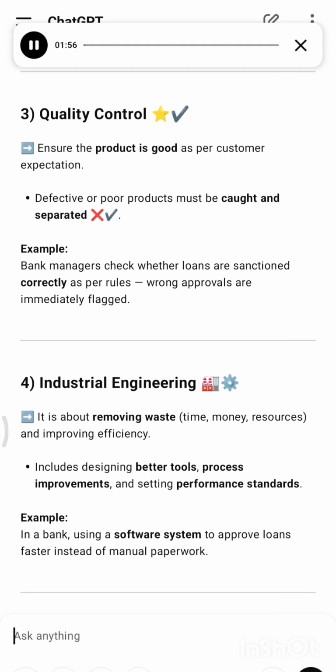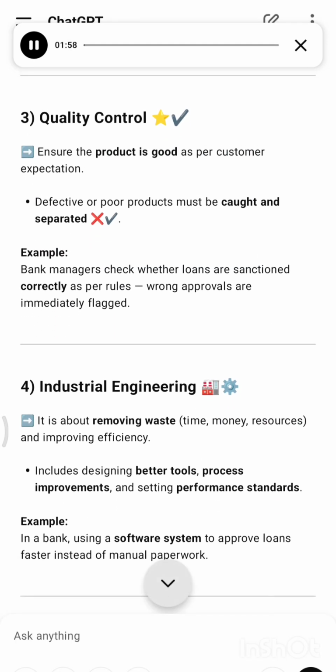Quality control. Ensure the product is good as per customer expectation. Defective or poor products must be caught and separated. Example: bank managers check whether loans are sanctioned correctly as per rules. Wrong approvals are immediately flagged.